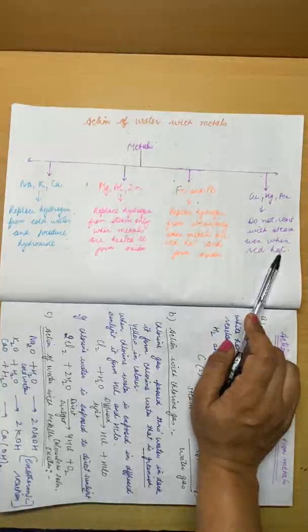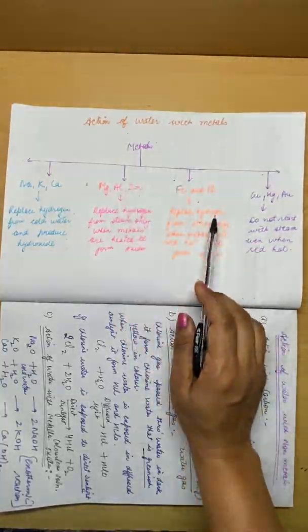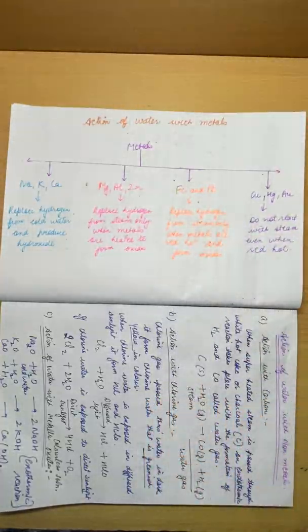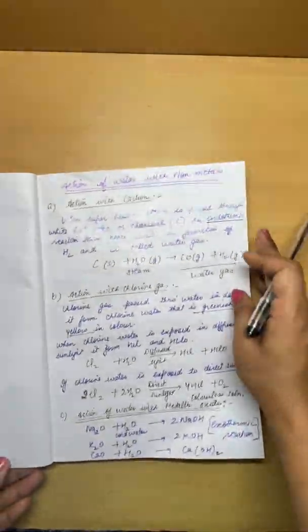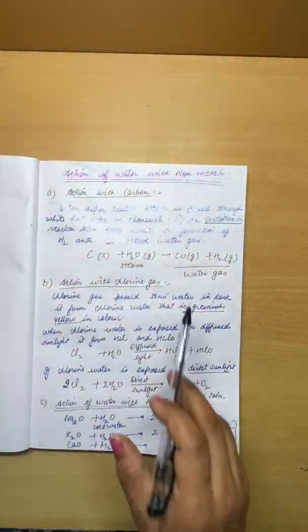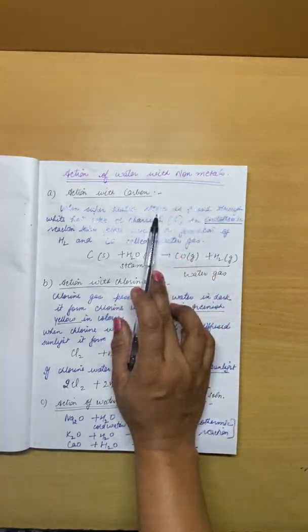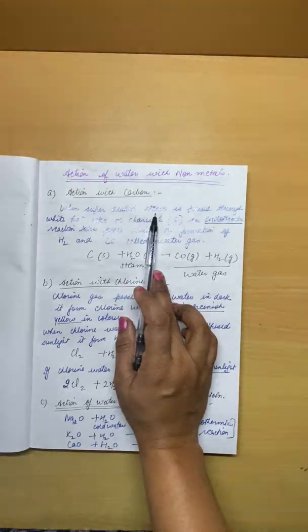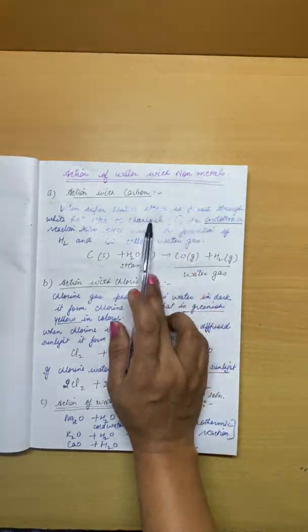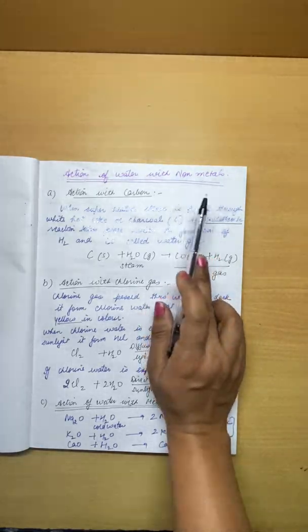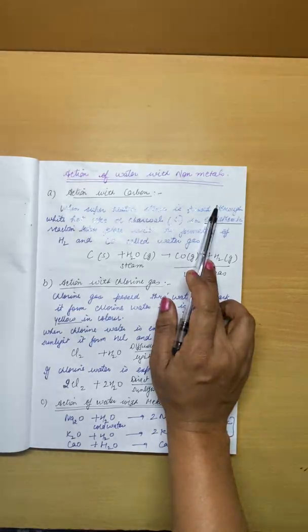So today we will start with another topic, that is action of water with non-metals. Metals we have completed here. So now we are starting with non-metals, how water reacts with non-metals. First we'll take soft non-metals. As you know, carbon, nitrogen and oxygen are all non-metals. As we have done, non-metals have negative valencies, right? Metals have positive valencies and non-metals have negative valency. Why? Because they accept electrons. That is why their valency is negative.